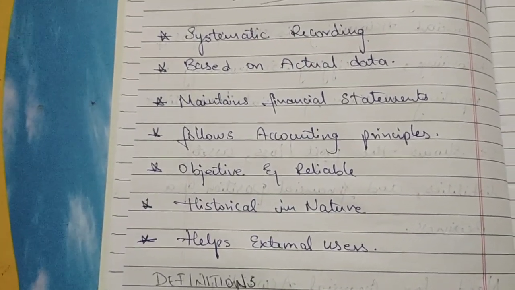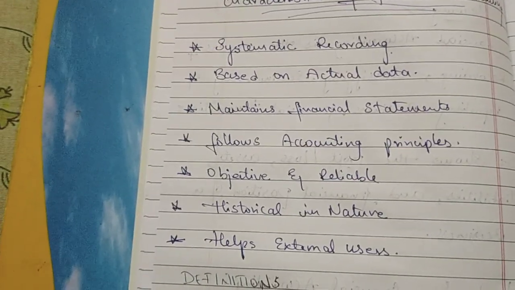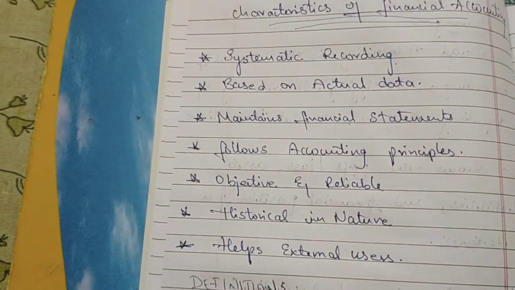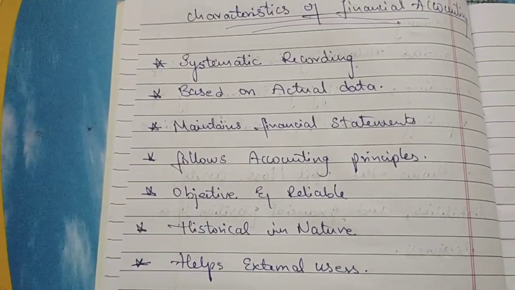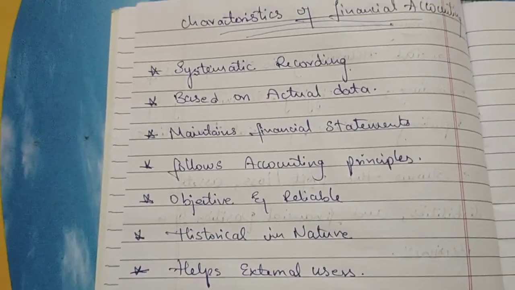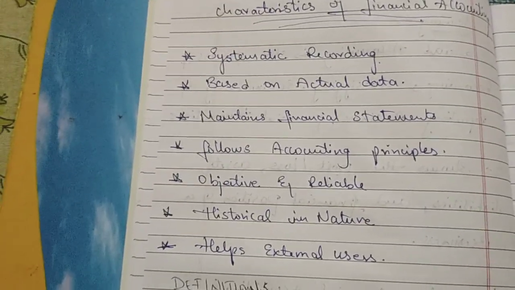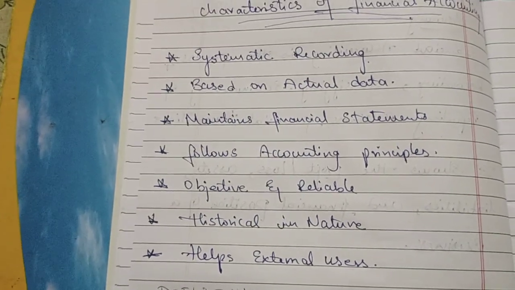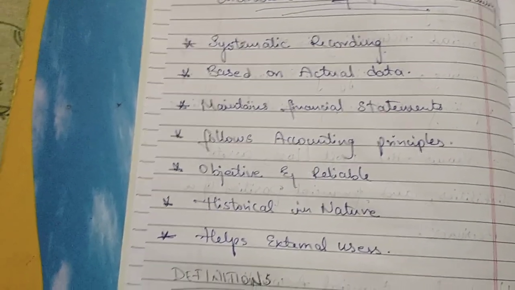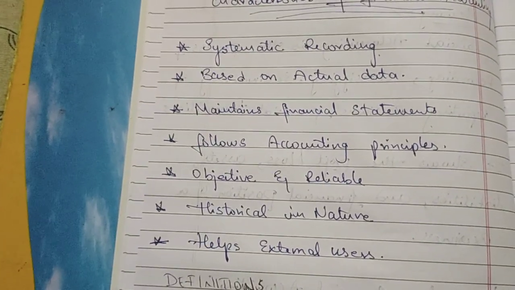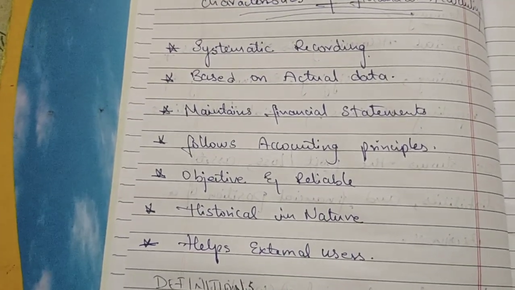Objective and reliable. As I said, financial accounting always provides real facts and figures. All information is supported by proper evidence without any fraudulent activities. Historical nature. Historical nature in the sense that it records only transactions that have already happened. Next, helps the external users.